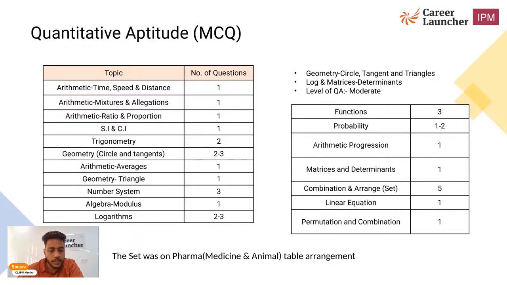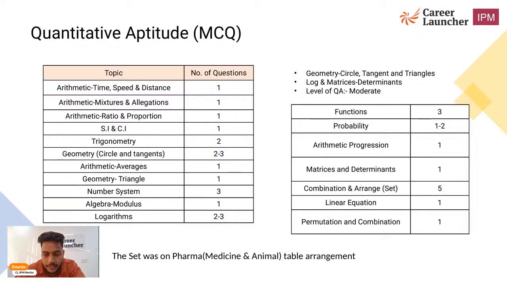If you go through the others as well, there were 3 questions from number system. Overall the arithmetic part was 60%, then there was higher algebra and higher maths as well. In geometry you get tangents, circles and triangle questions. From logarithm and matrices and determinants, you also got one or two questions. You will see 2 to 3 questions from logarithm, and from functions and probability, 3 questions.